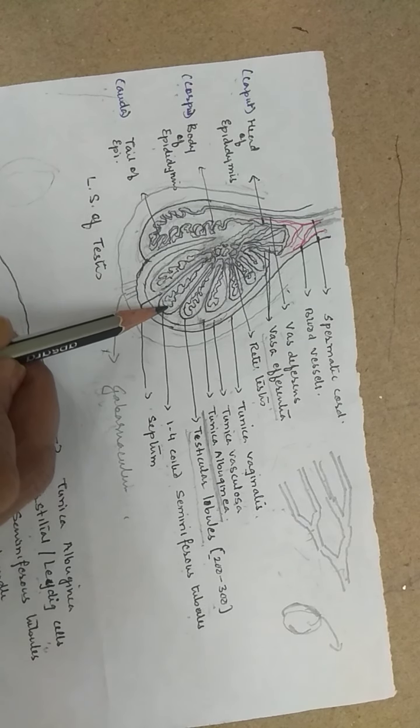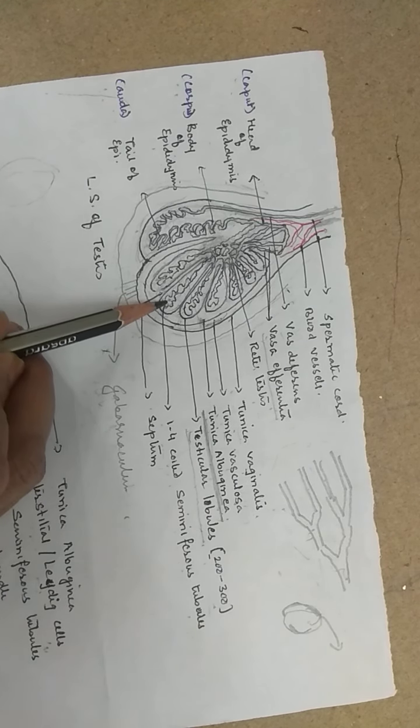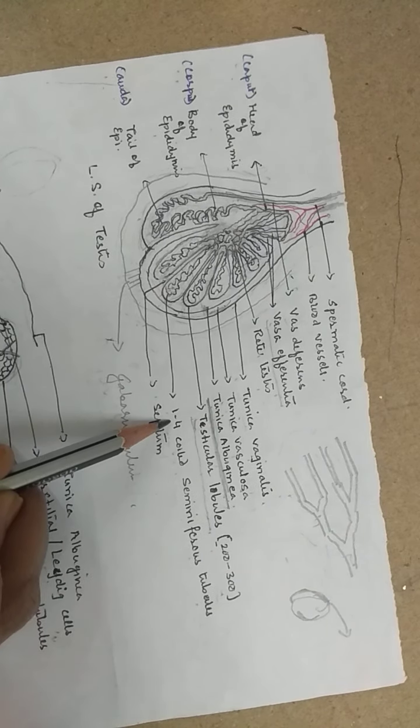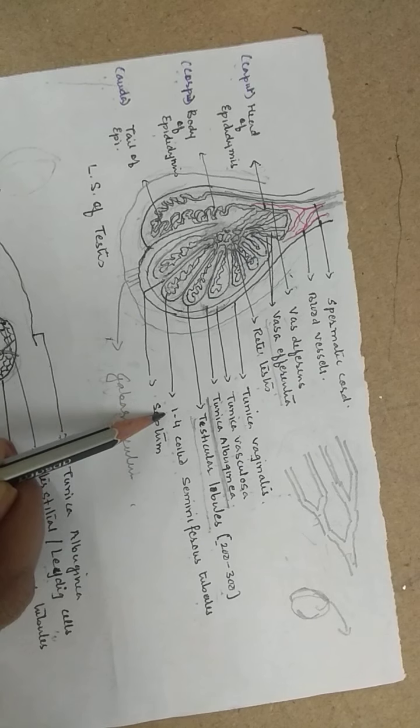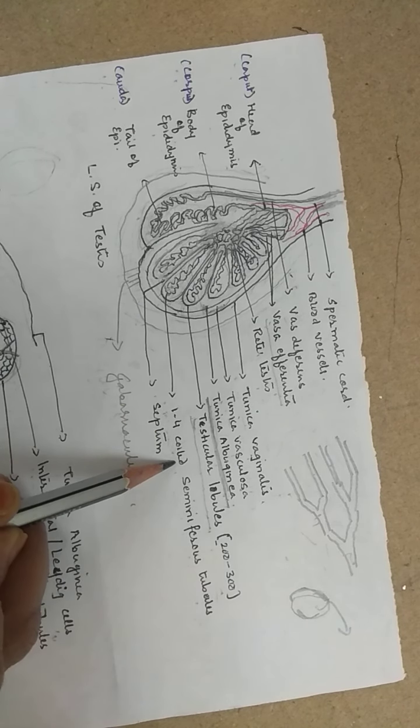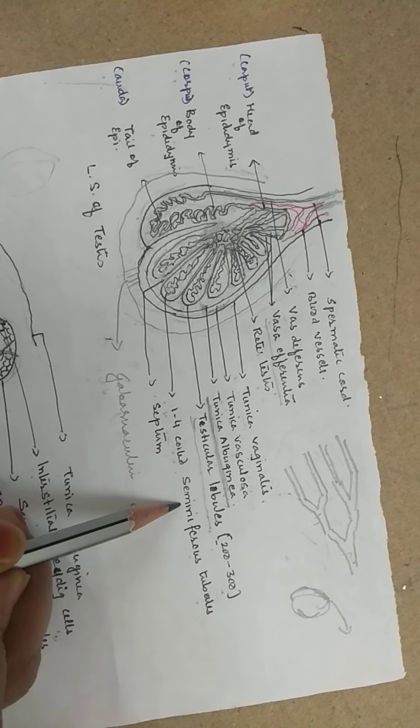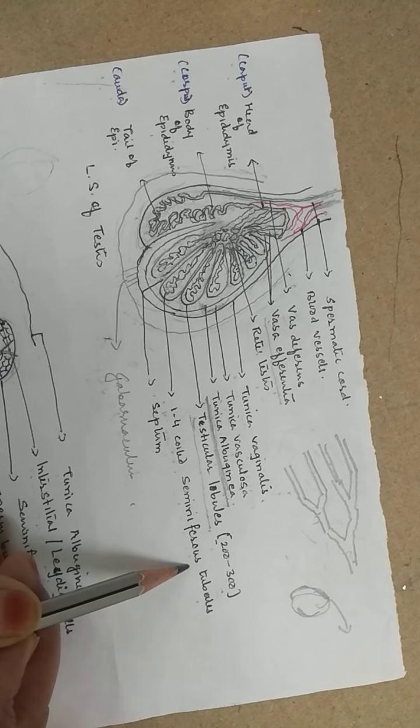Now what does this testicular lobule consist of? Inside the testicular lobule, you will have 1 to 4, in some 1, in some 2, in some 3, depending upon the person's condition and body build. They have 1 to 4 coiled tubes called the seminiferous tubules.